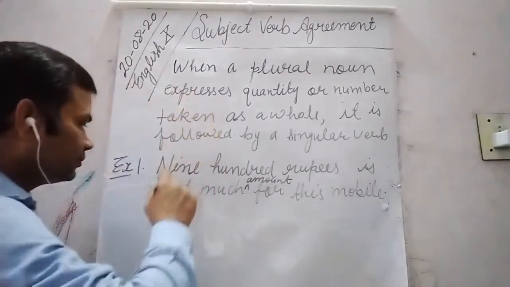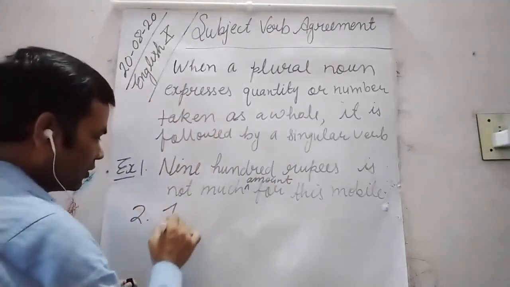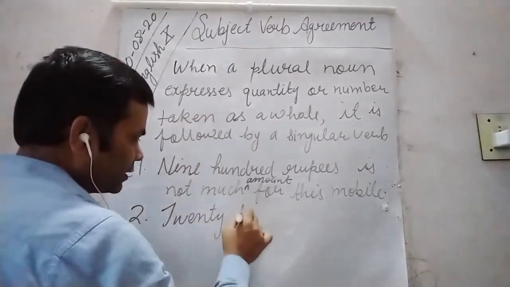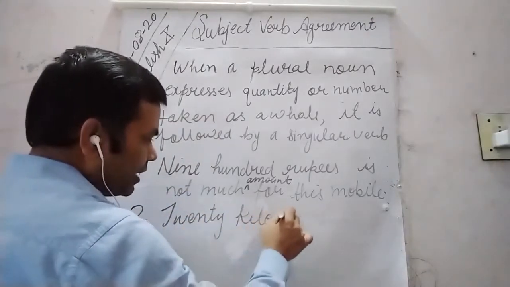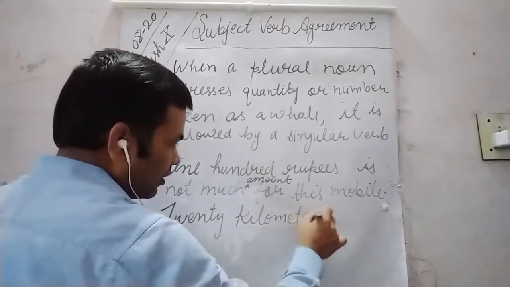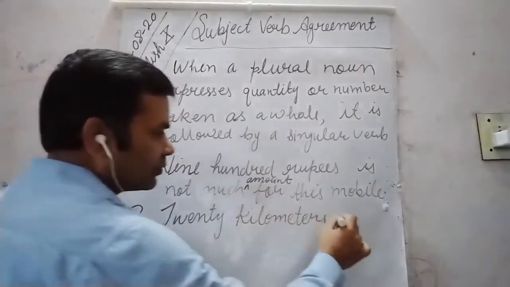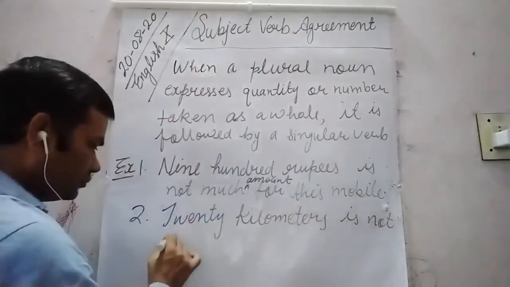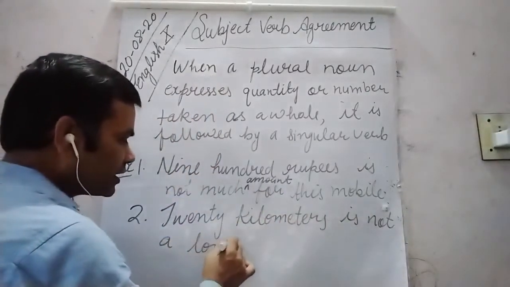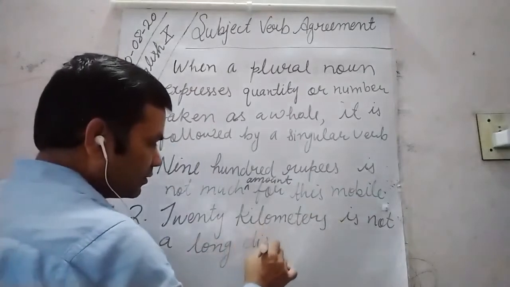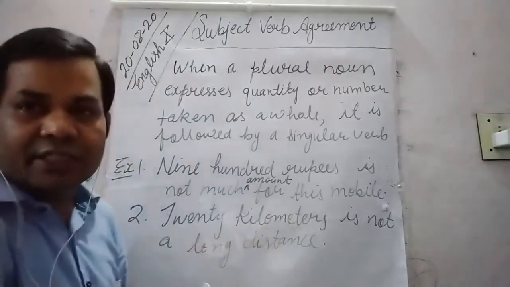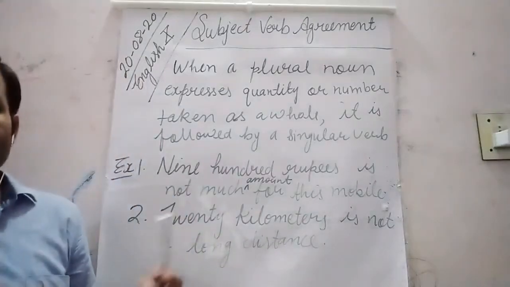Next, 20 kilometers is not a long distance.